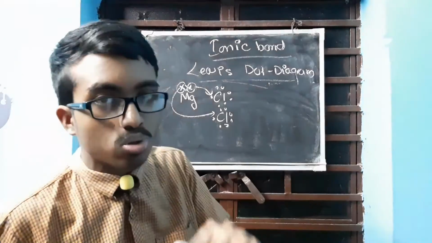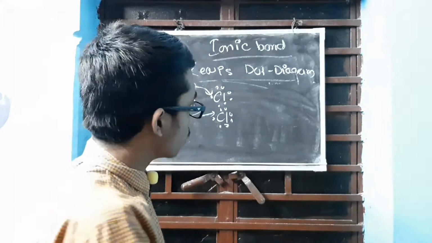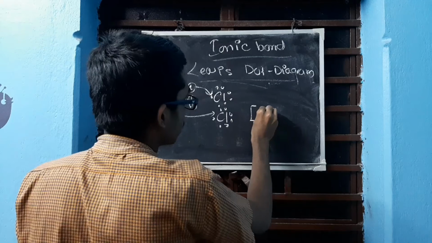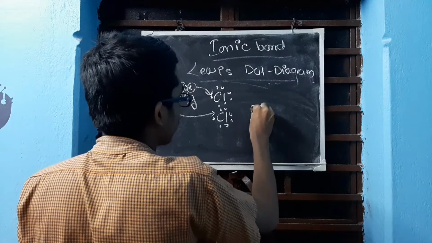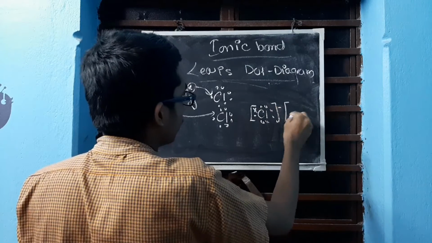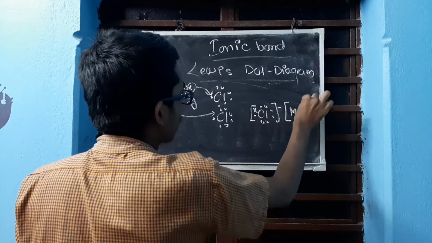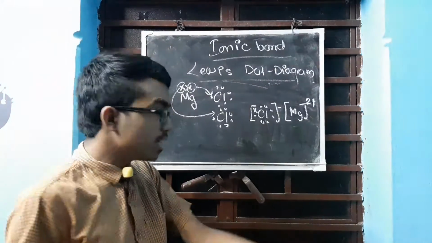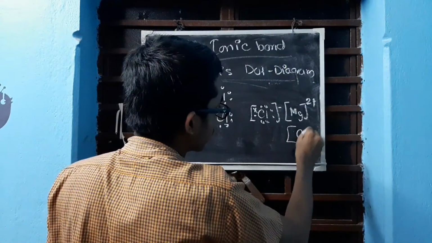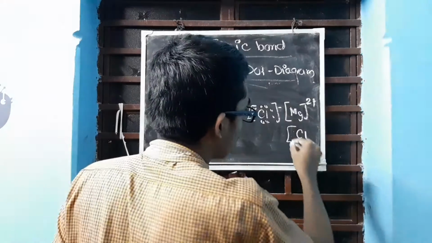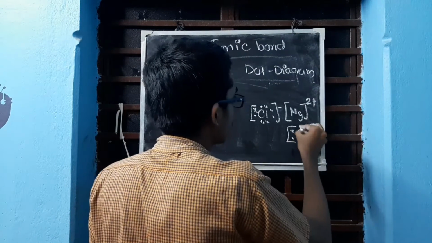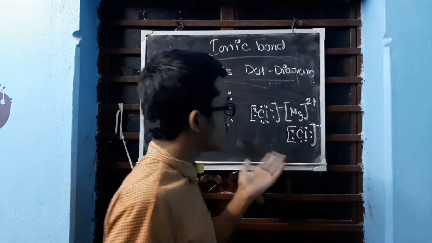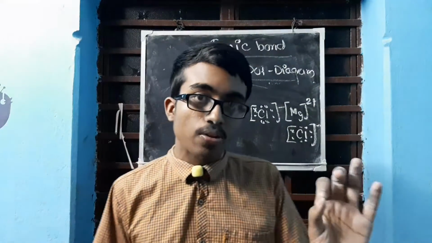So ultimately there are two things happening. Now how to write this two? You can write it simple. You write one Cl at this side. 1, 2, 3, 4, 5, 6, 7, 8, negative. Now in between write Mg, give bracket, 2 positive. Then after that again write another Cl. Like this. I did not have space, so I am writing below. So cross, 1, 2, 3, 4, 5, 6. Okay, so this is the structure of MgCl2.